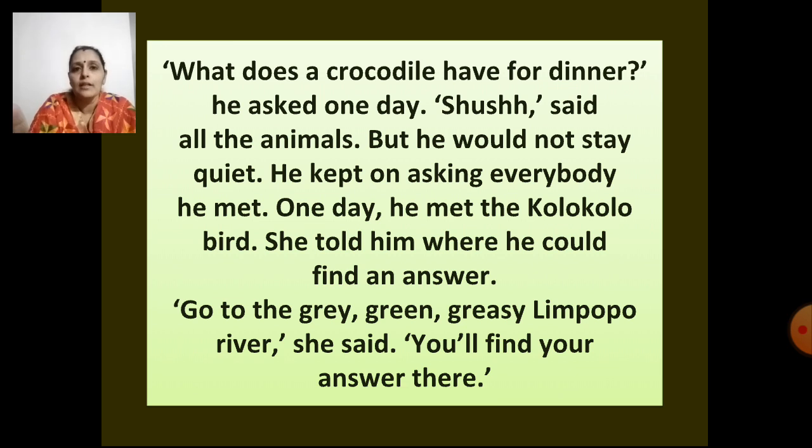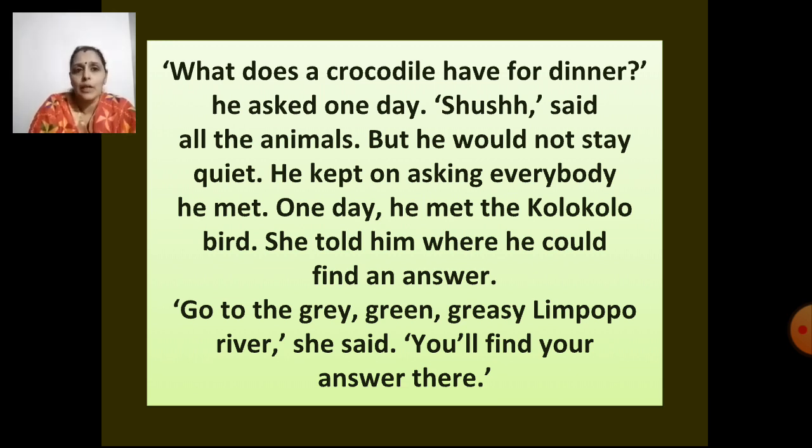Quotes means inverted commas. See the first line. "What does a crocodile have for dinner?" This is from your New Voices book. So here, "What does a crocodile have for dinner?" he asked one day. This question is actually spoken by the baby elephant. That is why it is written in quotes. That means it is actually spoken by the baby elephant. "Shh," said all the animals. Now, shh is written in inverted commas again. That means it is actually spoken by the animals.